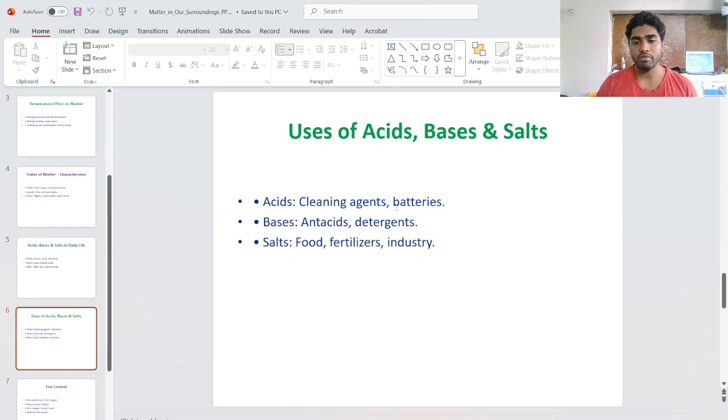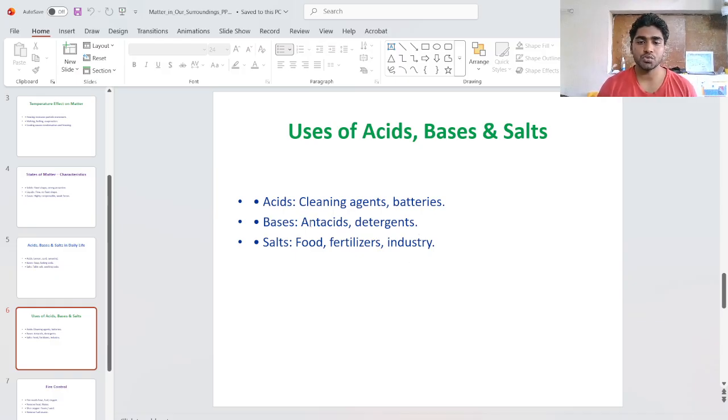Then for batteries, it needs electrolytes. So in a battery, acids give the release of H+. That is the property of acids. When it releases H+, the battery works in a proper manner. So we use acids for batteries.